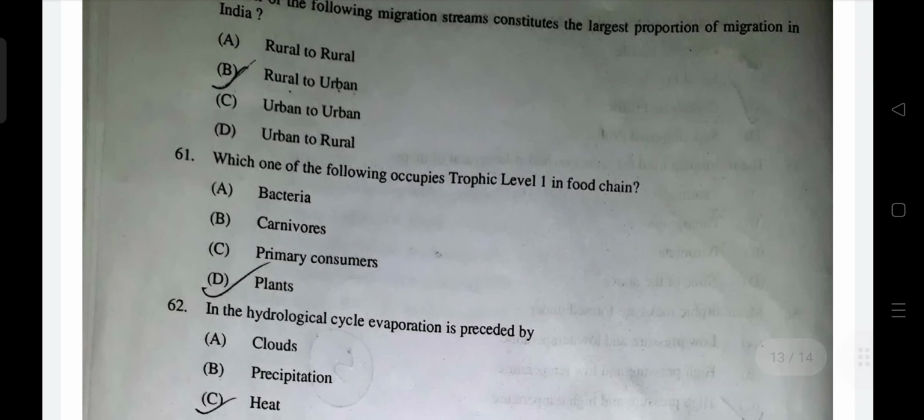Which of the following occupies trophic level 1? Trophic level 1 means the producers. Plants are the producers. Answer is correct. Bacteria, you can see, are also autotrophs. Some bacteria are heterotrophs. So bacteria can produce their food, but only some kinds of bacteria, not everyone. So bacteria is not correct. Answer would be plants. Primary consumers are the deer, rabbits who eat plants.